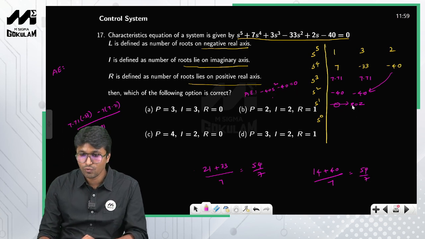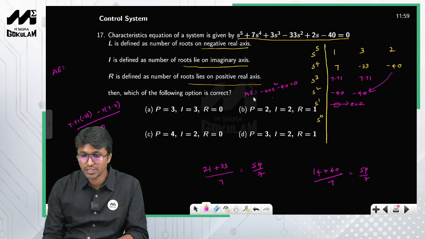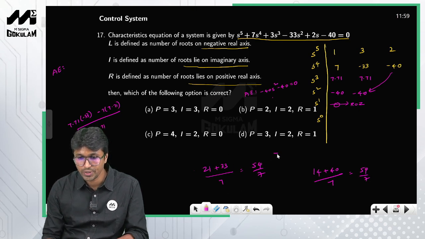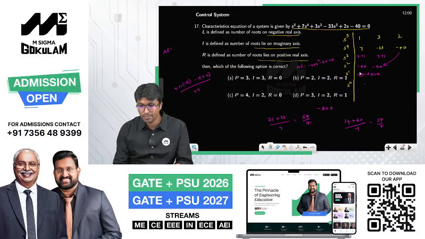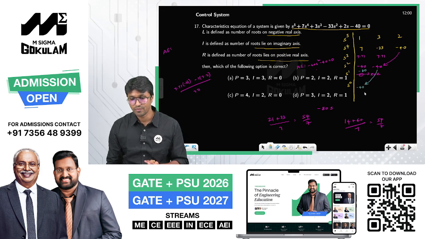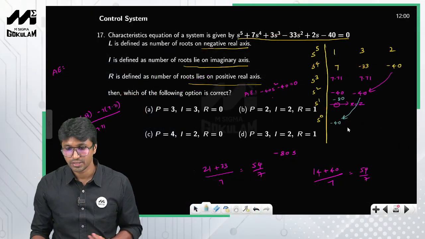In order to fill this row of 0, you just have to differentiate this auxiliary equation. When you differentiate, you get minus 80 s, so the row of 0 is replaced with minus 80. The last row entry is minus 40, copied as it is. So we have completed the Routh table.